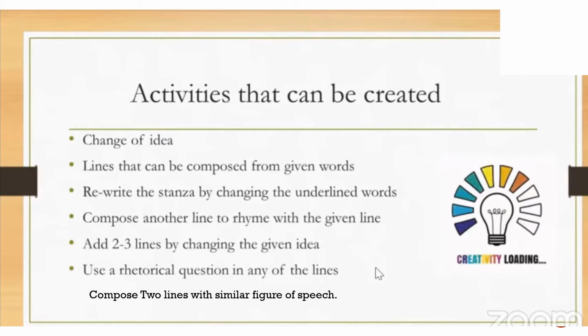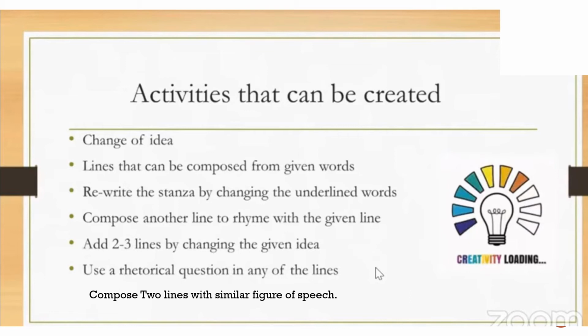I will ask you to replace those words with other words that change the meaning of the poem, or rewrite the stanza by changing the underlined words, so that the meaning of the poem changes.